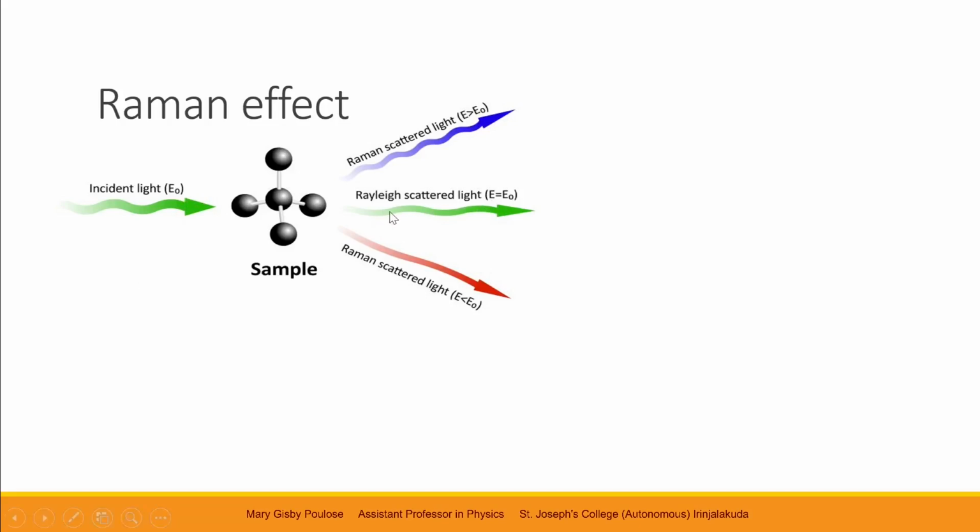Now, the scattered light also contains components having lower energy than that of the incident light, and that is the red line showing here. So that is the Raman scattered light, and the scattered light also has components having higher energy than that of the incident light, represented by the blue line. They are also called the Raman scattered light. So let us look into it.